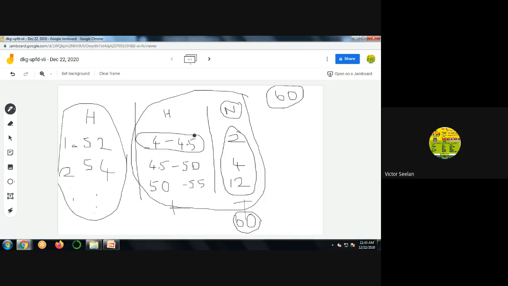Mathematically this is called class interval. This is nothing but, in mathematics, called frequency. F means frequency. So frequency number 1, frequency number 2, frequency number 3. This is called class interval, Ci. Now come to the discrete case. Here this is your first value.